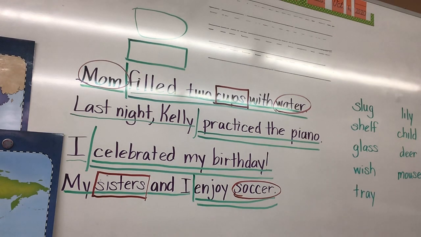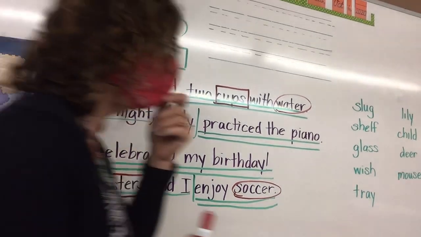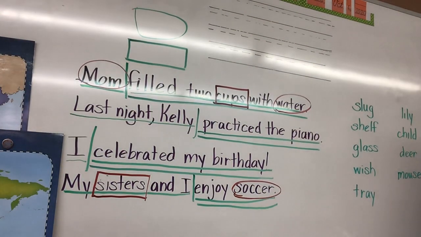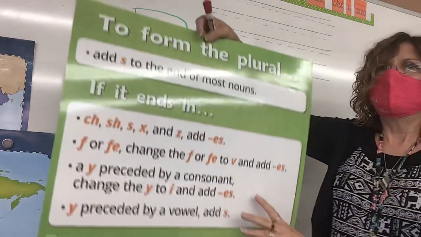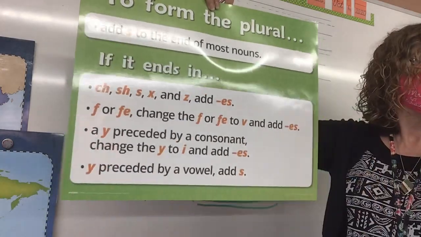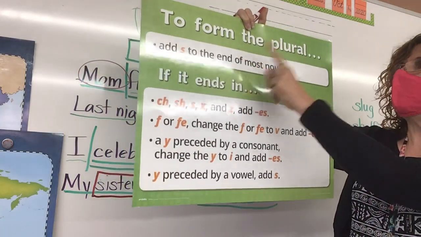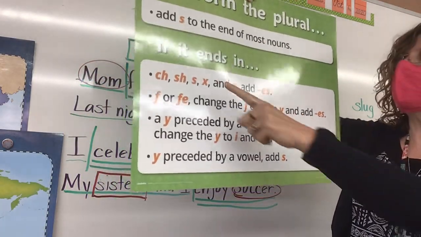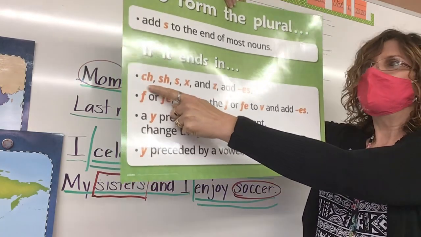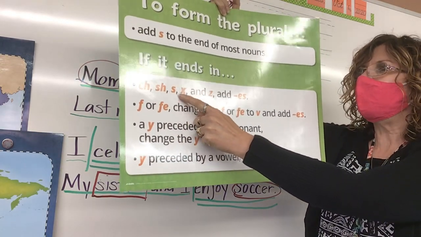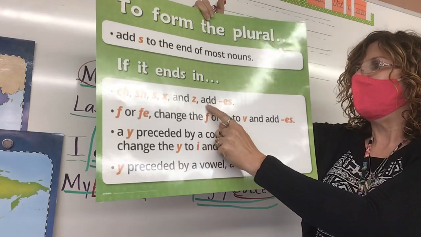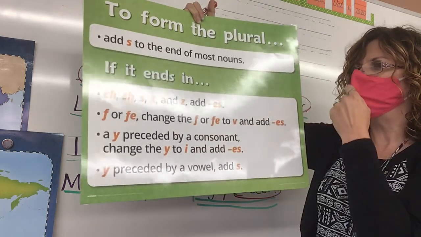Alright, so let's take a moment before we do the next section and let's review the other reasons for making a word plural because they're not on this chart, right? So, first of all, most of the time, you just add S. But we learned if the word ends in C-H, S-H, S, X, or T, add E-S.